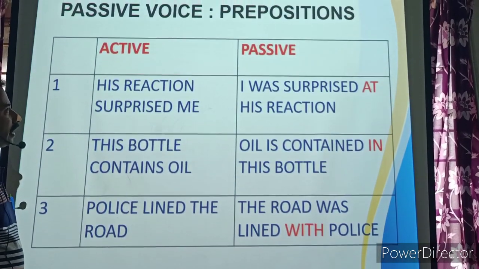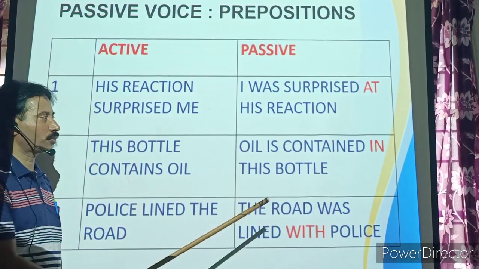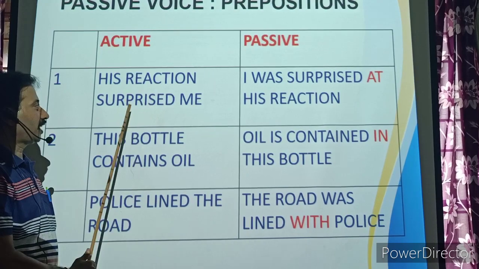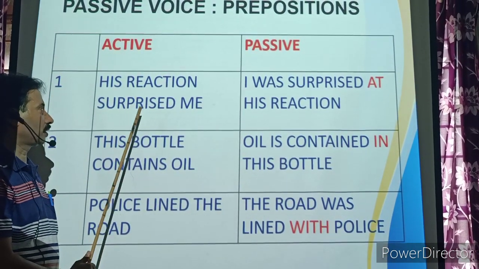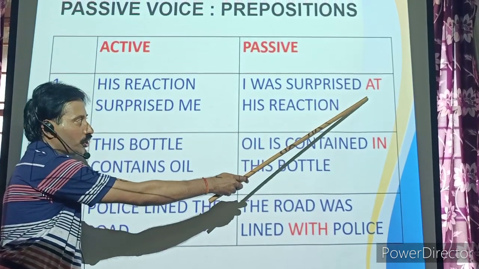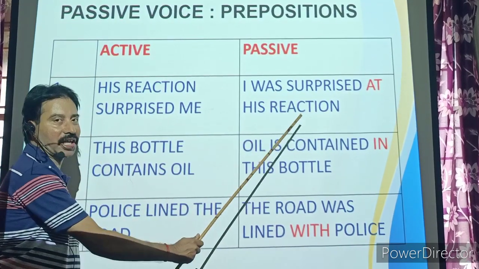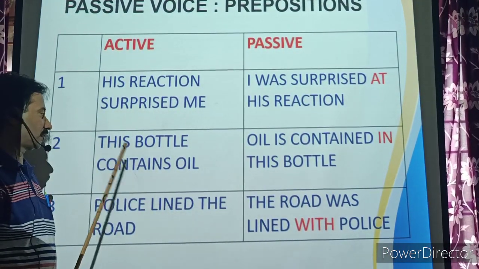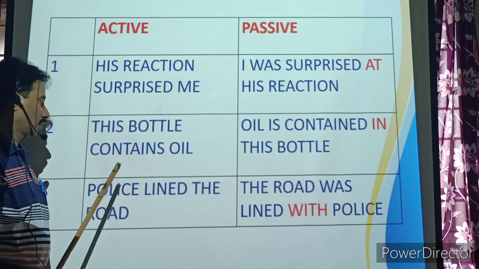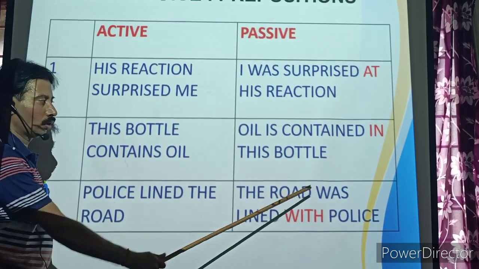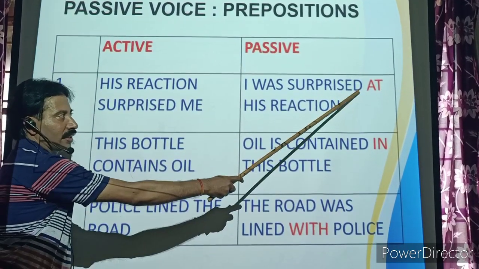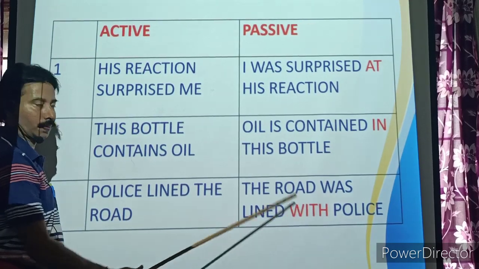Now, the next one, prepositions. Sometimes we use prepositions also in passive voice. For example, his reaction surprised me. When we convert it into passive voice, we are taking the help of preposition. I was surprised at his reaction. Look at the second sentence. This bottle contains oil. Oil is contained in this bottle. Police lined the road. The road was lined with police. So we have taken the help of prepositions like this: at here, in here, with here.